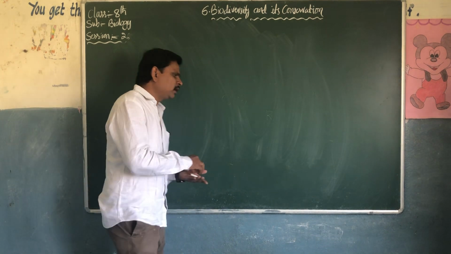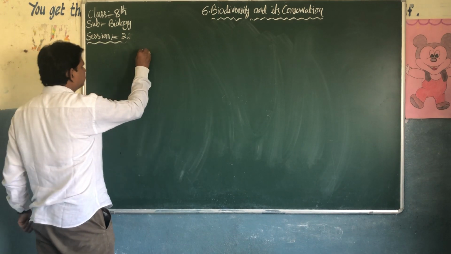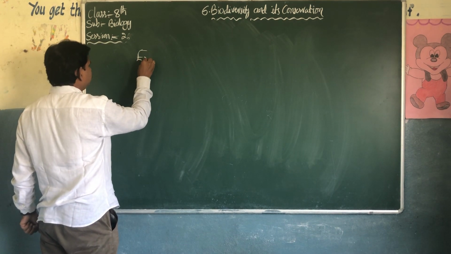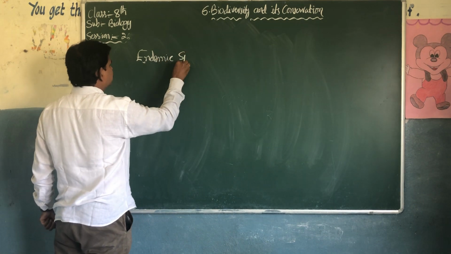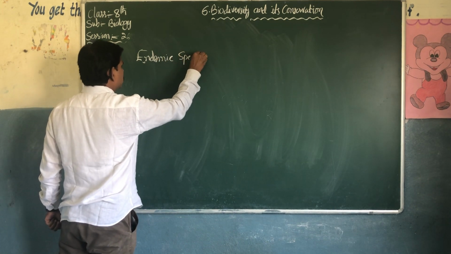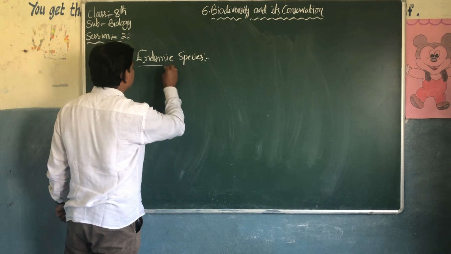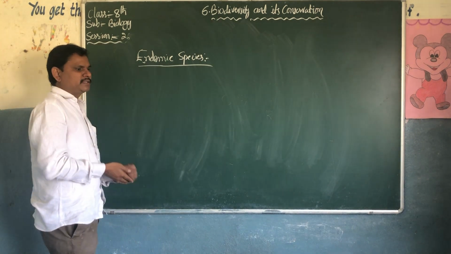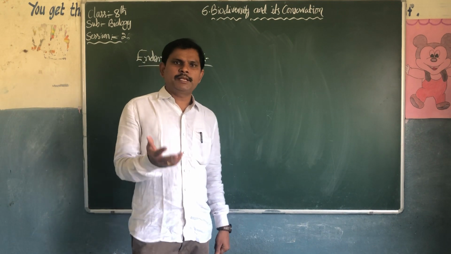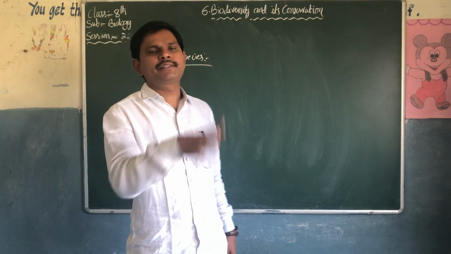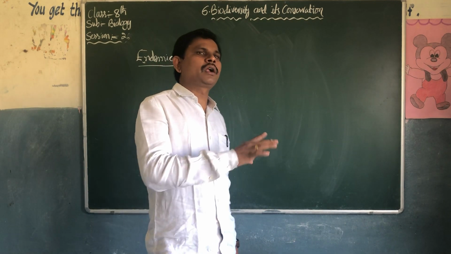Next one is endemic species. We already know what endemic species are. Endemic species belong to a particular region or a particular country.